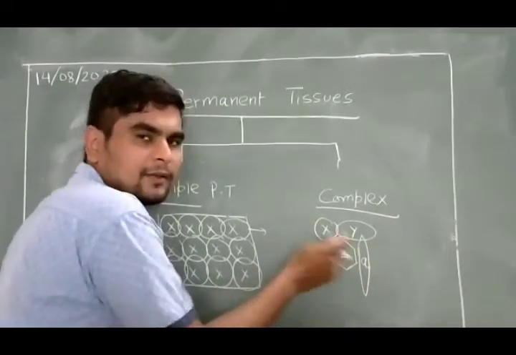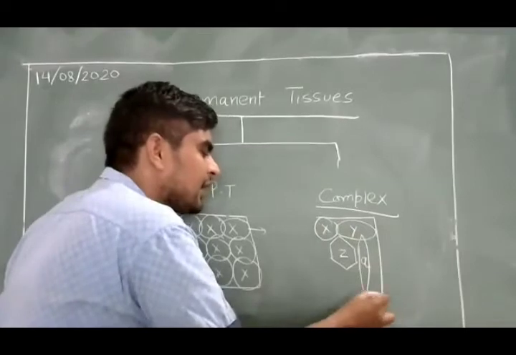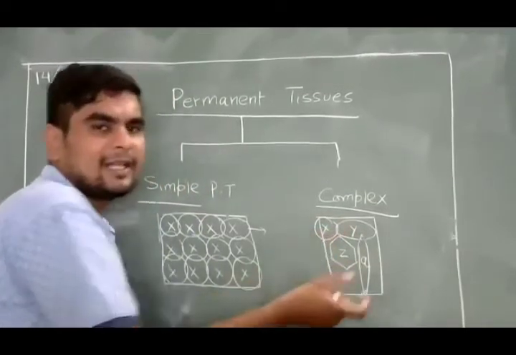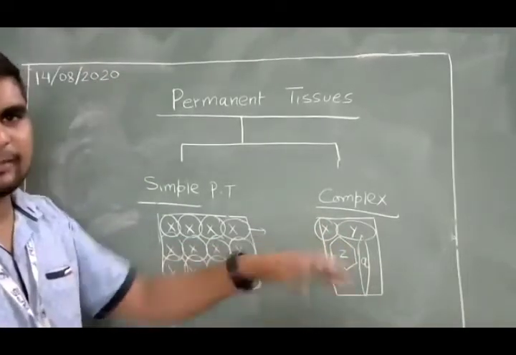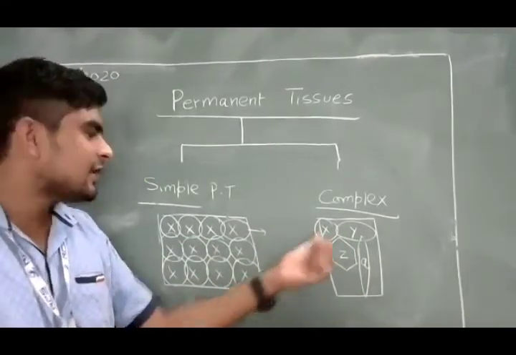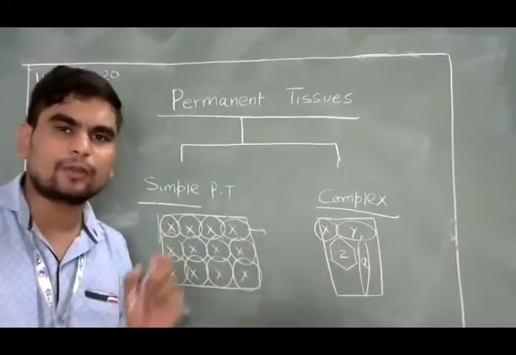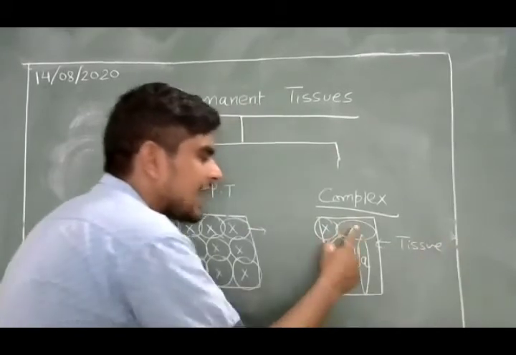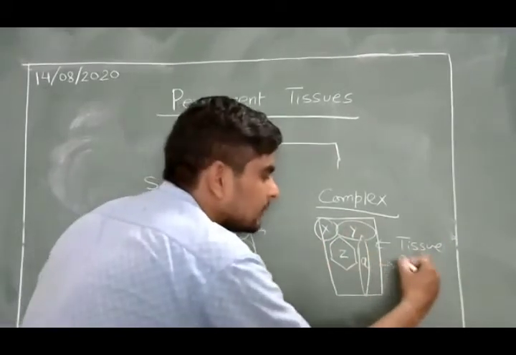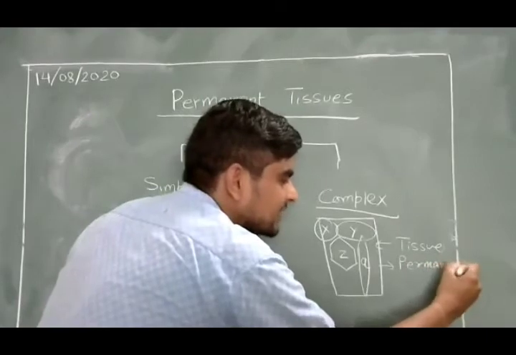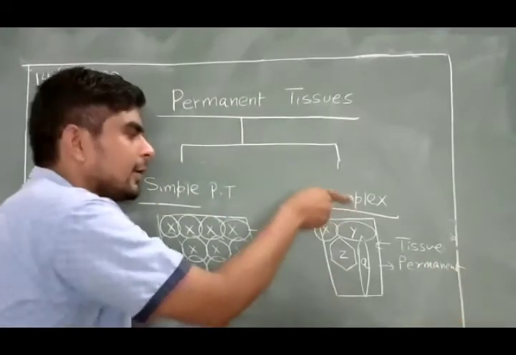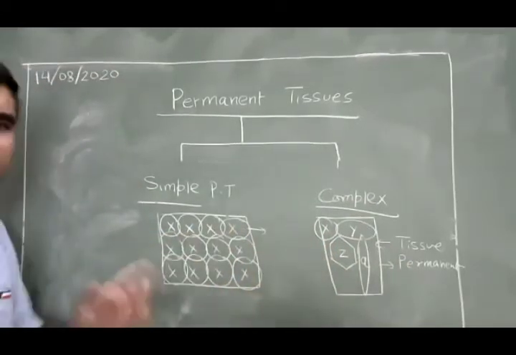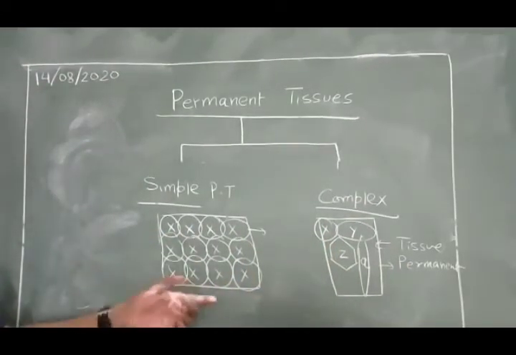If these cells are present in large number and working together as a unit, it is also a group of cells, but a group of dissimilar cells. Although these cells are dissimilar, they are performing as a unit, even though they are different types of cells. That's why it is also a tissue. All of the cells X, Y, Z, and A are permanent; none of the cells is meristematic or secretory. Then this tissue will be called complex permanent tissue, because it has a kind of organization that is complex, not a simple one.